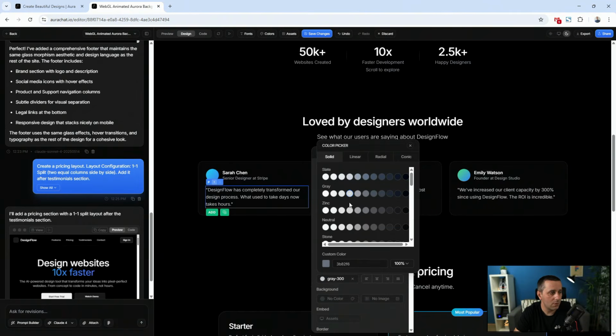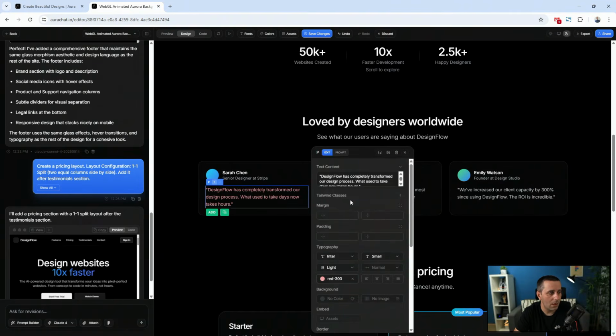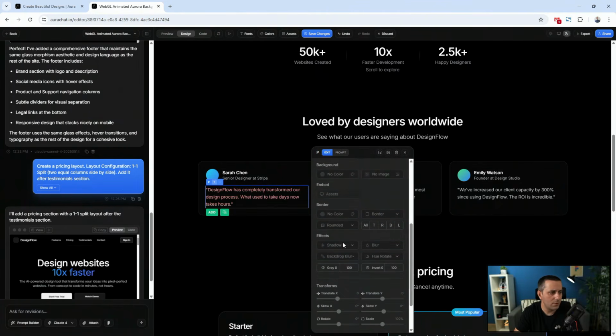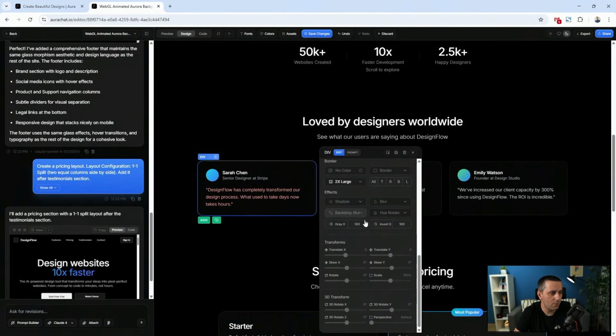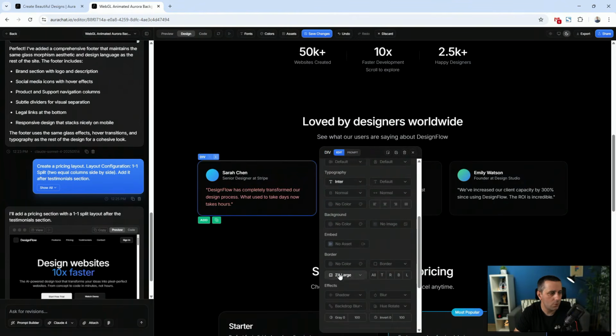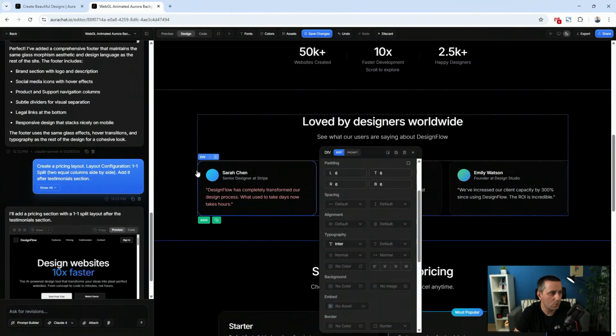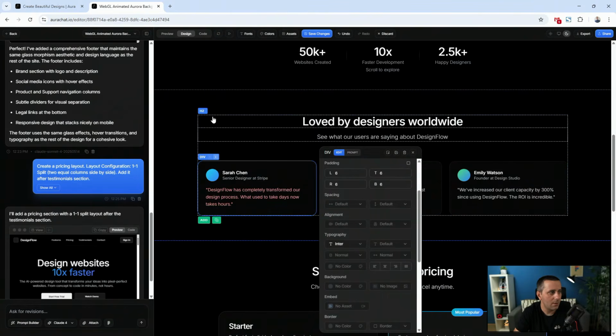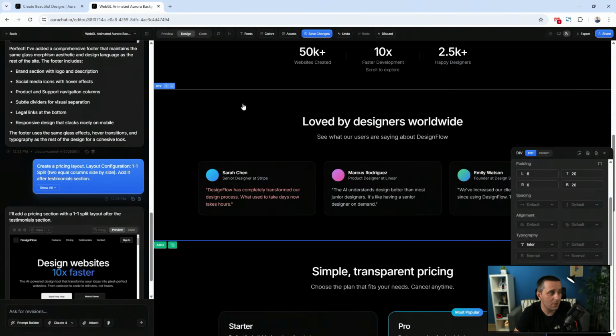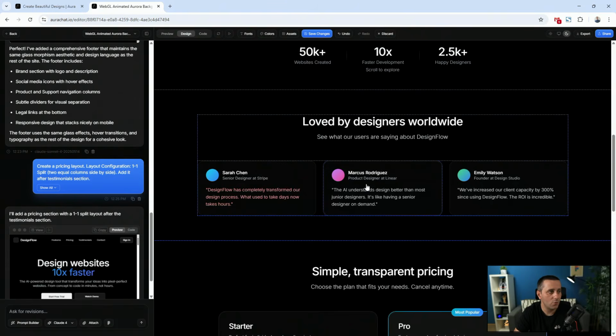So what I can do, for example, here you can see that it's selected, but here I can click here, for example, and it's going to create and select that. Here you can go and see, for example, for this element, for the div, you can see the transforms which were used and the border which is used and all sorts of different settings that you can use. And then if I want to select this entire section, for example, then I can add different elements to it. So you can see overlay elements, so what it's overlaying, and then text content, so you can enter the text content yourself. So a lot of different options for you to choose from.